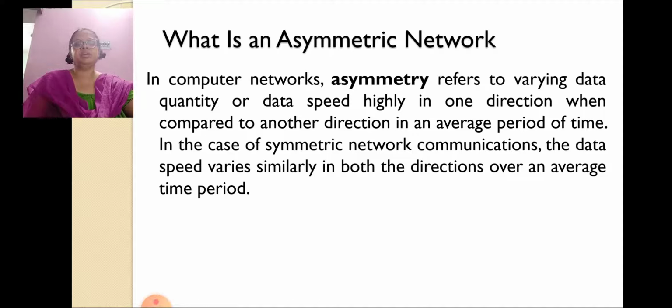In computer networks, asymmetry refers to varying data quantity or data speed highly in one direction when compared to the other direction in an average period of time. In the case of symmetric network communication, the data speed varies similarly in both directions over an average time period.